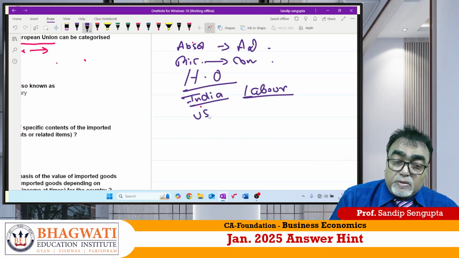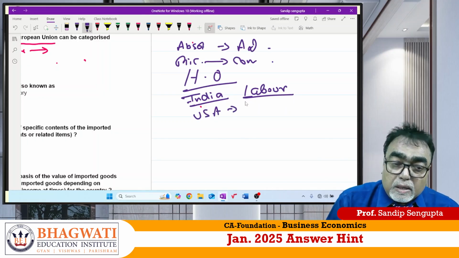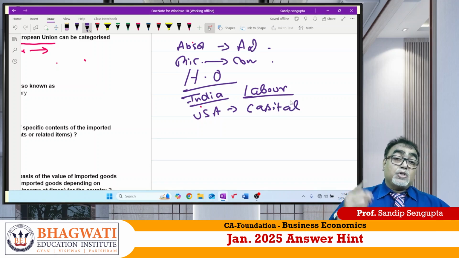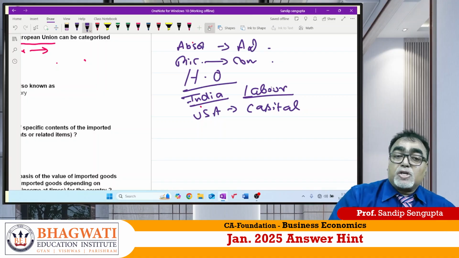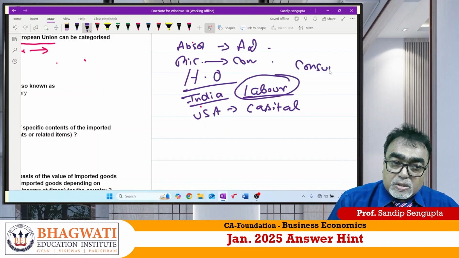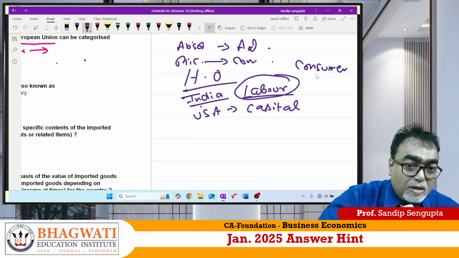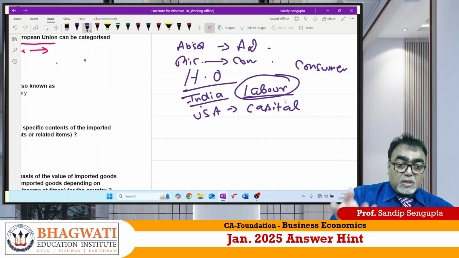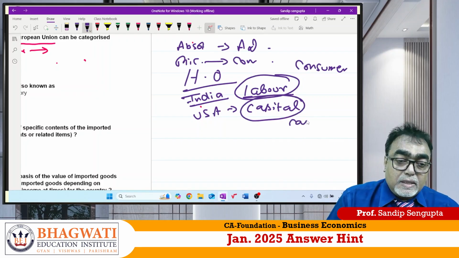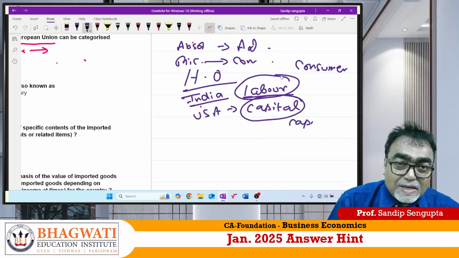If I am talking about the USA, beta, which one is abundant, capital or labor? Obviously it is capital. So the Indian economy should emphasize production with labor intensive technology, that is consumer goods, correct or not? Whereas the US economy will emphasize capital intensive goods, that is capital goods, correct?